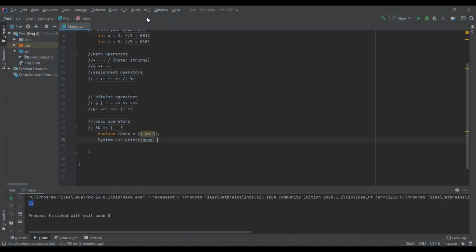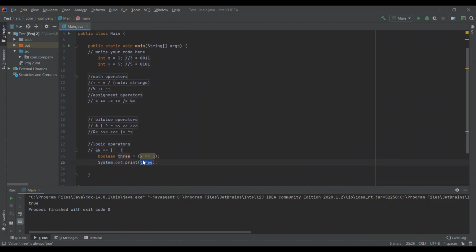So all of these logic operators are Boolean operators. You can see x is 3, so x equals 3 is true. But if I said y equals 3, and then we run that, y is 5, so this gives us false. And these are the things you're going to use for if and while statements.